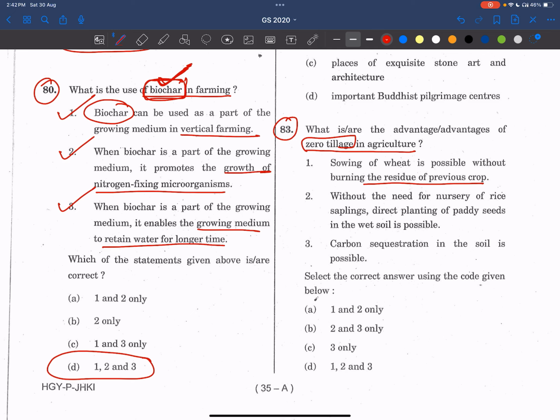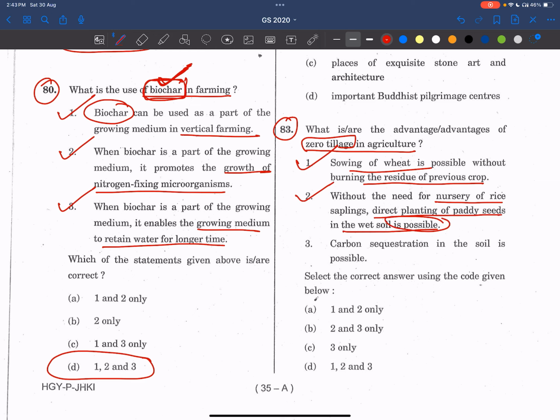So moisture will be retained, like mulching, right? With zero tillage, this sowing of wheat is also possible, and crop residue will be reduced. So this is also a positive statement, so this is correct. Now, without the need of a nursery of rice saplings, direct planting of paddy seeds in the wet soil is possible. Yes, it is possible.